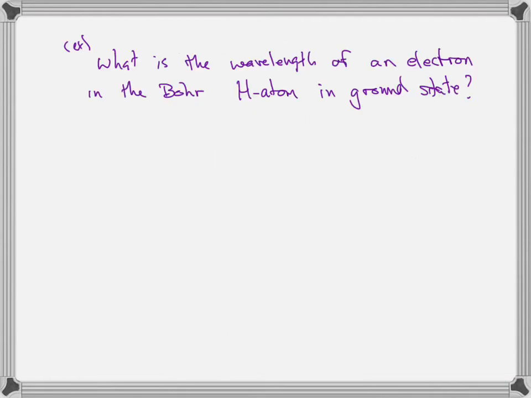So, for example, what is the wavelength of an electron in the Bohr hydrogen atom in the ground state? We could go look it up, but we can just go ahead and re-derive it. The Coulomb force law, k e squared over r squared, is equal to m v squared over r for an electron going around a nucleus, where therefore v is equal to the square root of k e squared over m r.